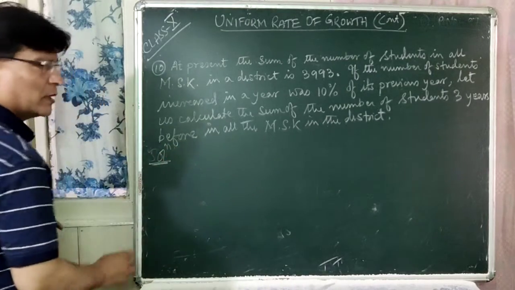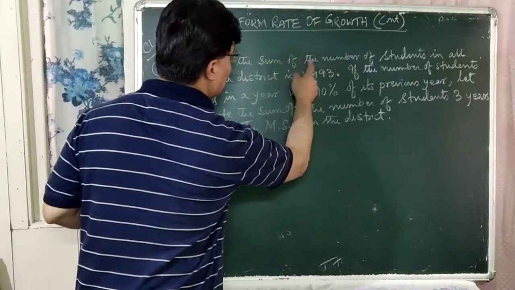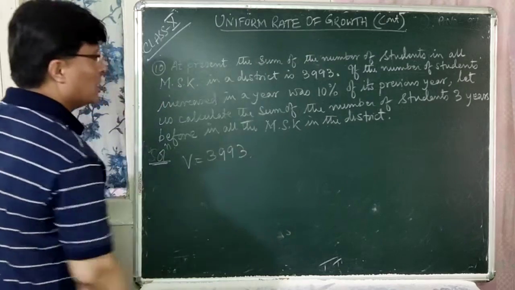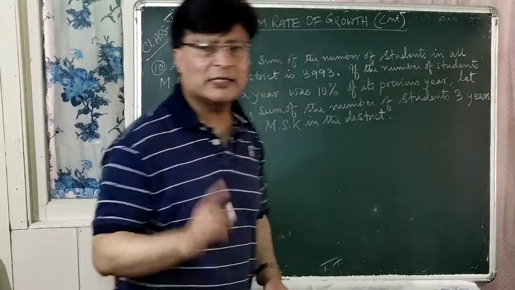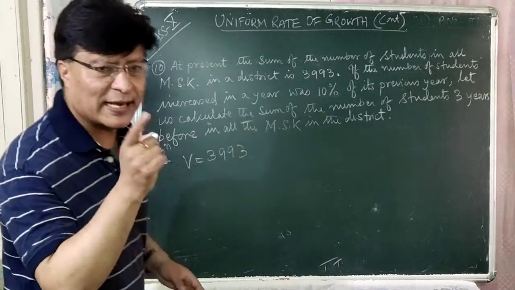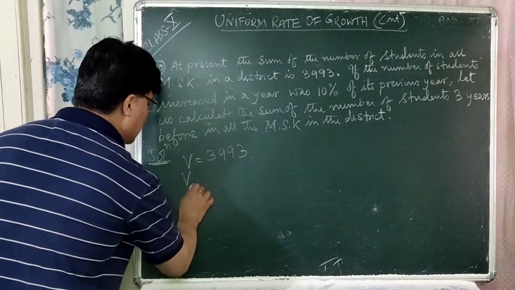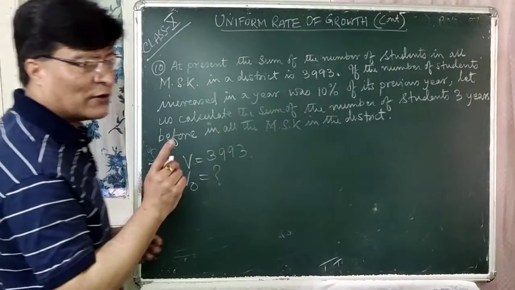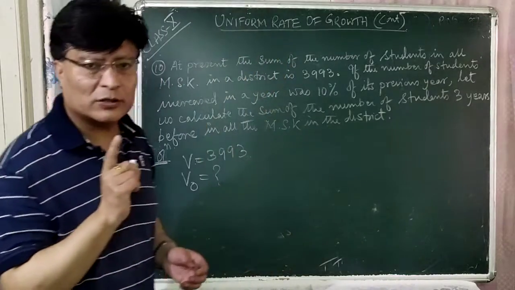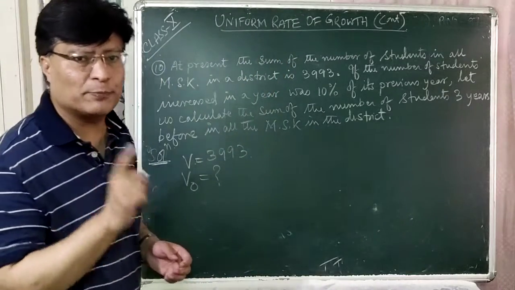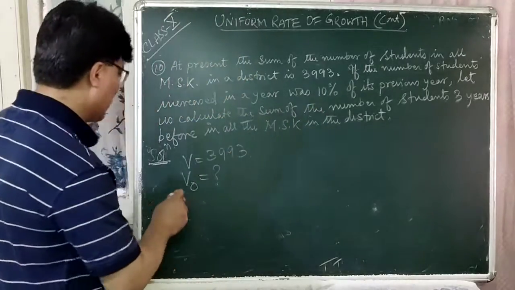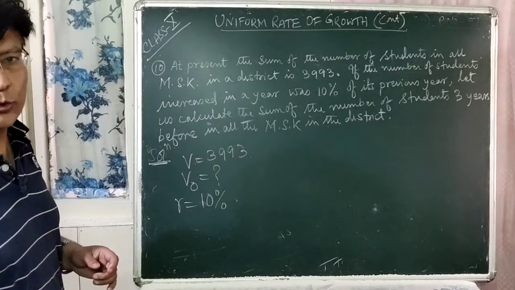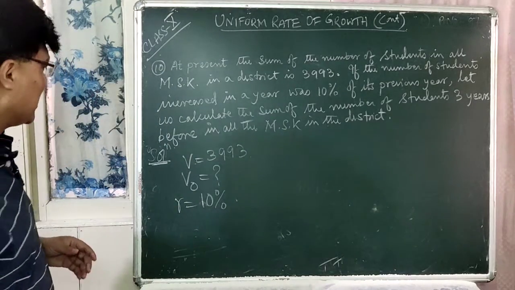Now solution. So now this 3993 is the final value. V is equal to 3993. So you have to find out the sum of the number of students 3 years before in all the MSK in the district. That means you have to find out V0 question mark, right? Now what is the rate of increase of students or the rate of increase in the number of students per year in the district is 10%, right? So R is equal to 10%, okay?